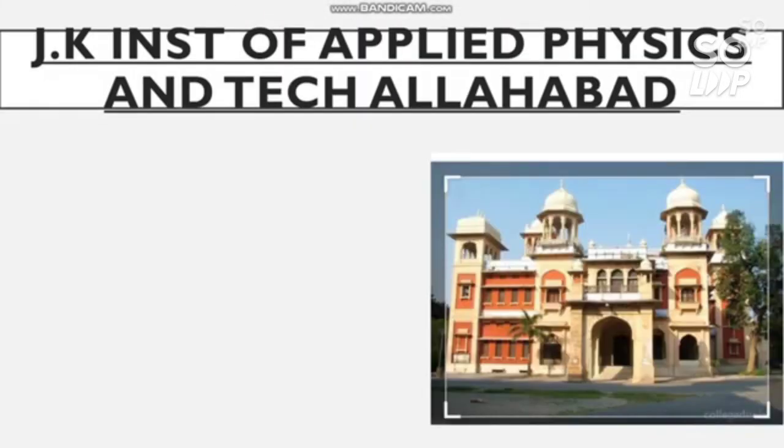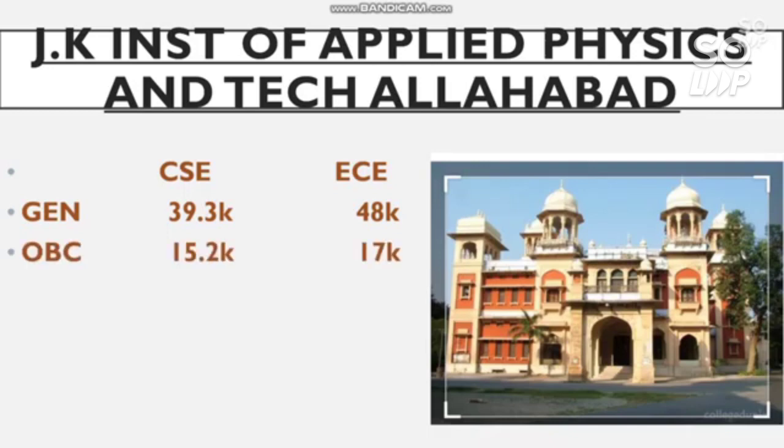For the next one, that is number 8, JK Institute of Applied Physics and Technology, Allahabad. Here is the cutoff for CS and EC branch. For general, 39,000 for CS and 48,000 for EC. For OBC, 15.2 thousand for CS and 17,000 for EC.